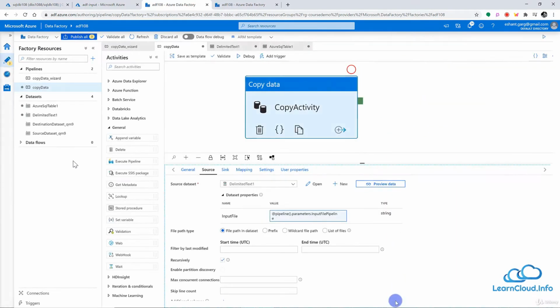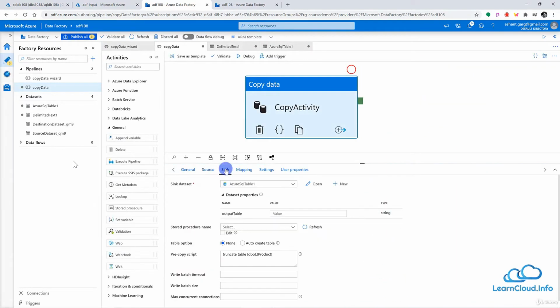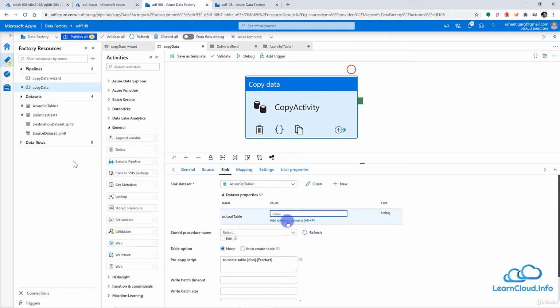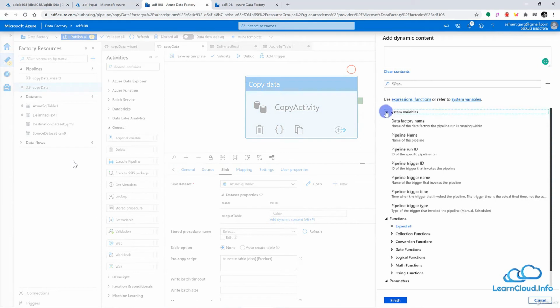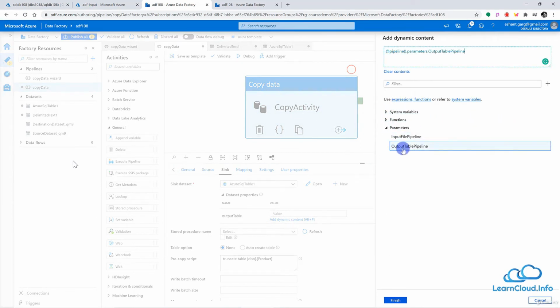So I can select this from here. Same thing, let's go to the sink and click here on the output table, add dynamic content, and I will add output table pipeline, and you can see here pipeline.parameters, so parameters within the pipeline and whatever value we will provide for output table pipeline. So let's finish this here.